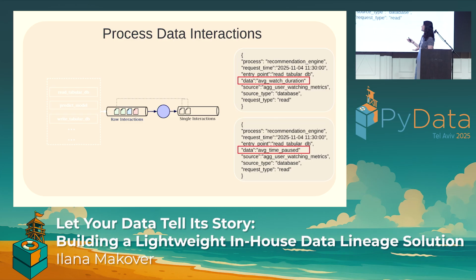The only difference, marked in red, is that now it talks about exactly one data point. Now we only talk about column average watch duration in the message, and if we look at the bottom message, we only talk about average time paused. So again, this part of the process simply takes a message and breaks it down into multiple messages, where each message talks about exactly one data point. Both these messages are now sent to a new queue.